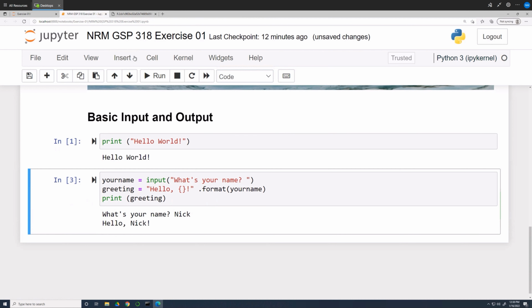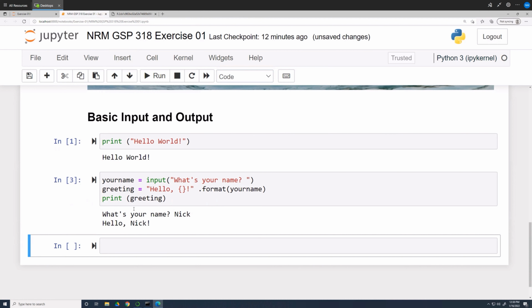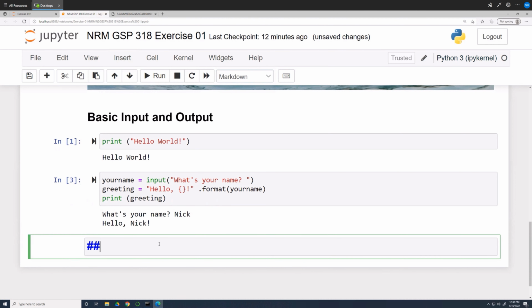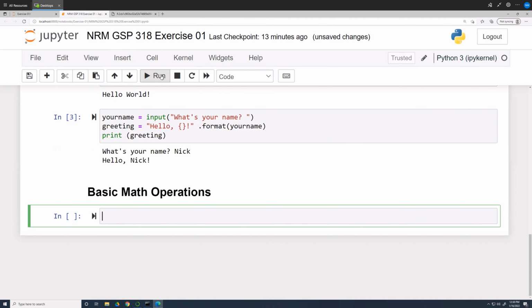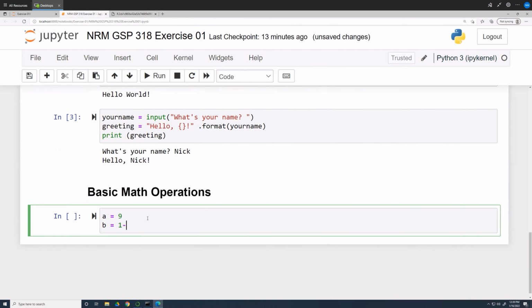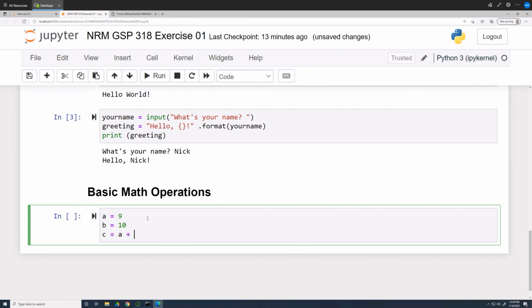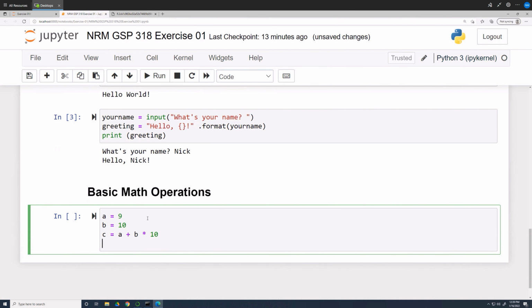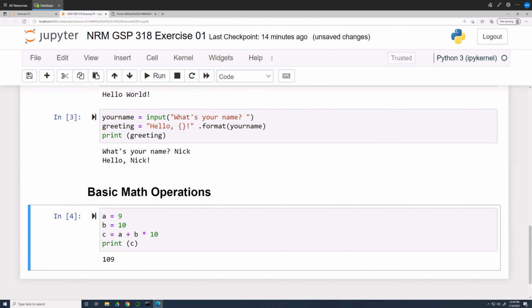Next, let's try some basic math operations. In another cell below, create another H2 heading called Basic Math Operations. In the cell below, type the following code. A equals 9, B equals 10, C equals A plus B times 10. Print C. What do you think the results are going to be? Let's find out. I get 109 as my result. Was this the result you were expecting?